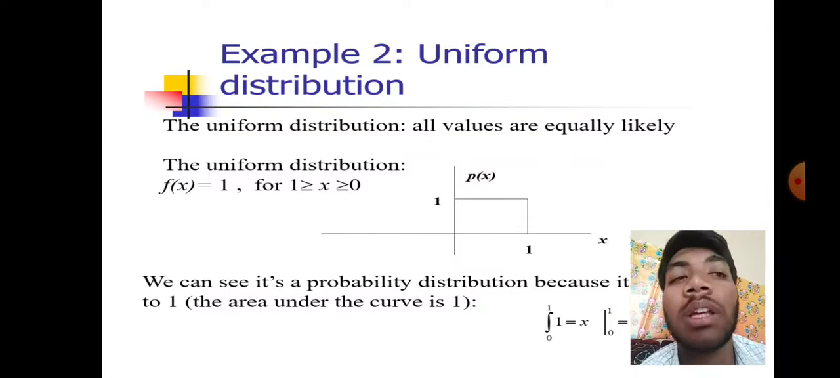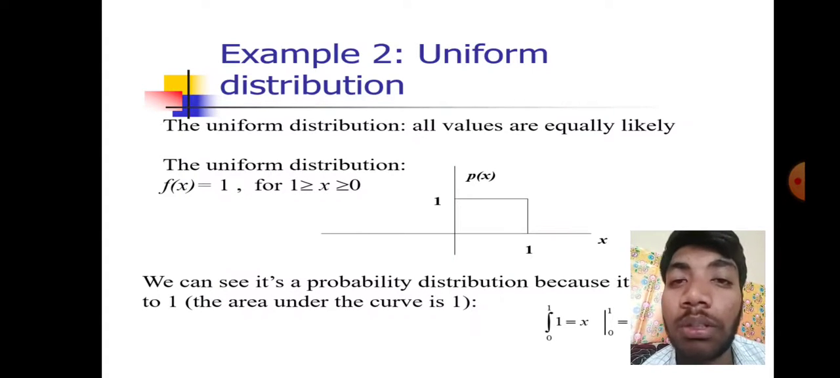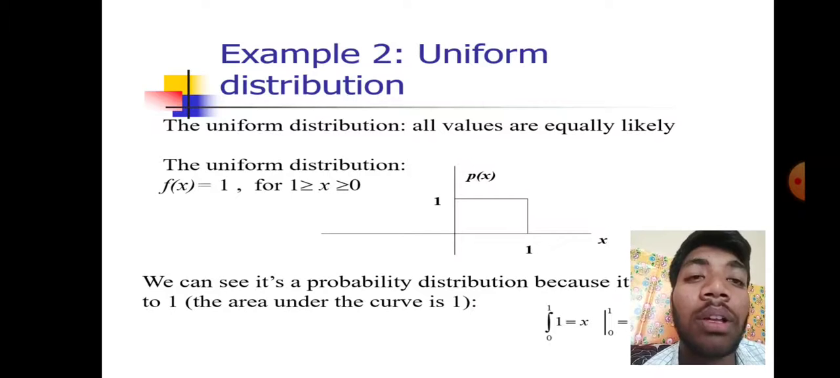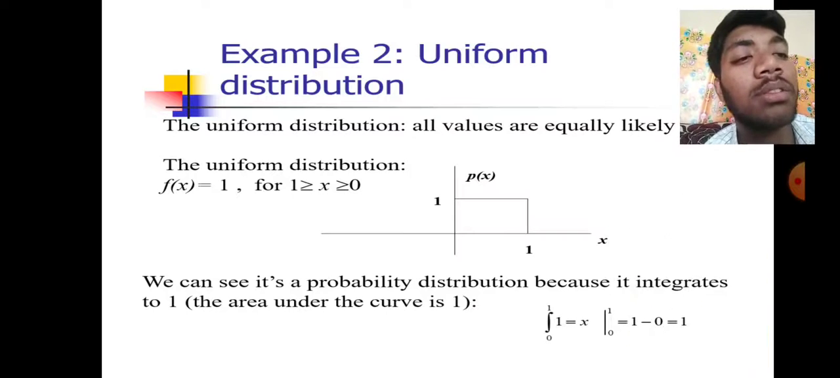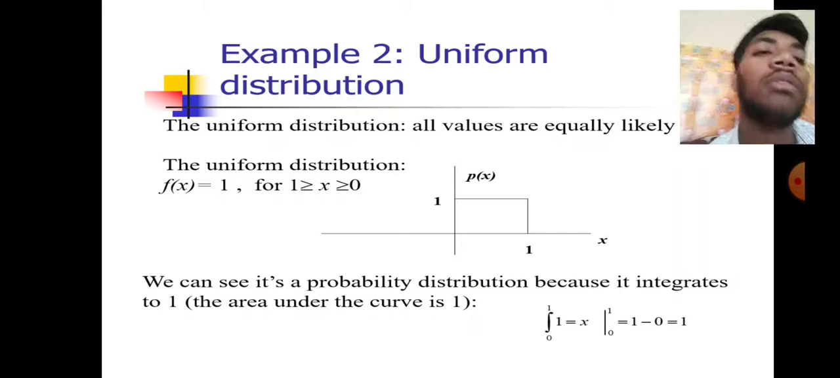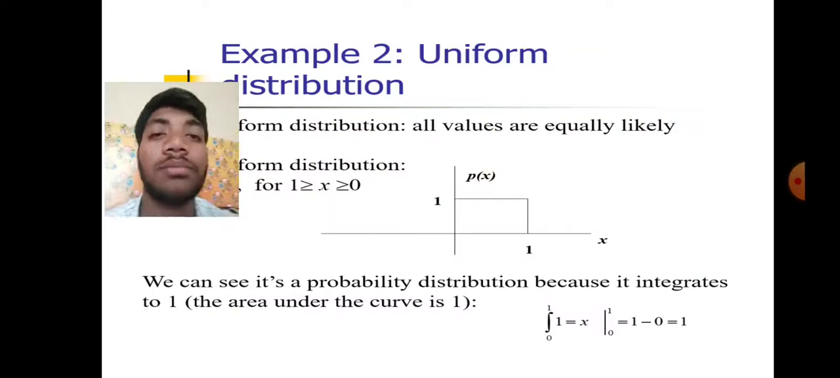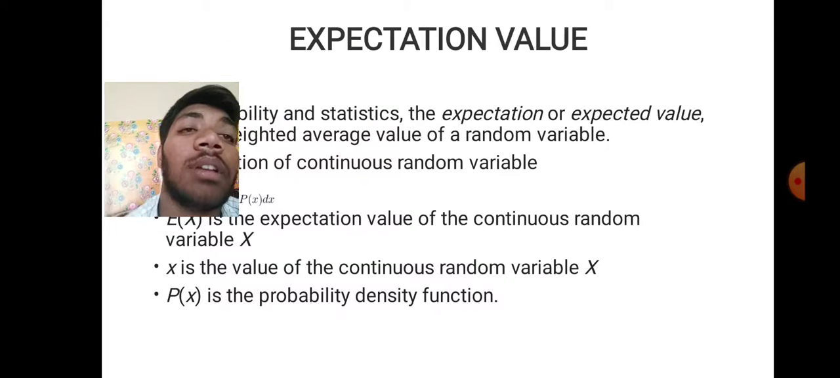All values are equally likely. The uniform distribution f of x equals 1 for 1 greater than or equal to x greater than or equal to 0. We can see it's a probability distribution because it integrates to 1. The area under the curve is 1.